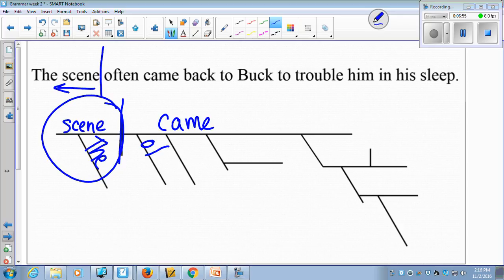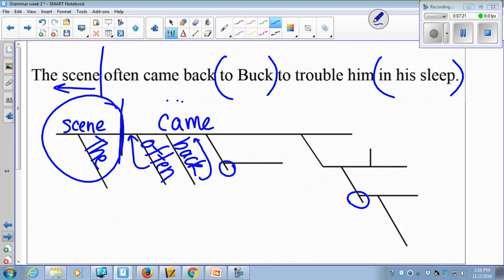Well, then you just start filling things in according to what you know. Often tells more about came, so does back. We talked about them being adverbs. They tell you more about the verb, and this is your verb spot. When you see these, that is kind of like code for prepositional phrases. Well, we already marked those. We've marked them for 3 complete slides.